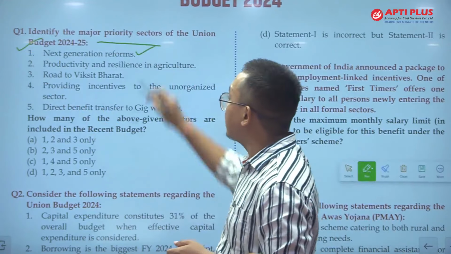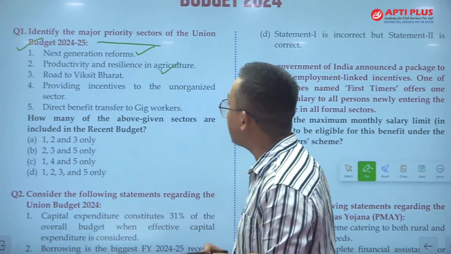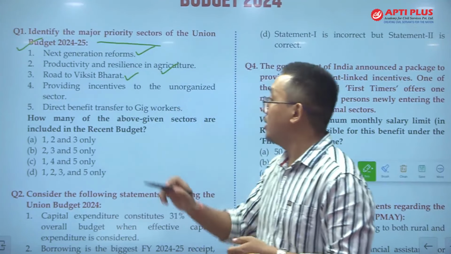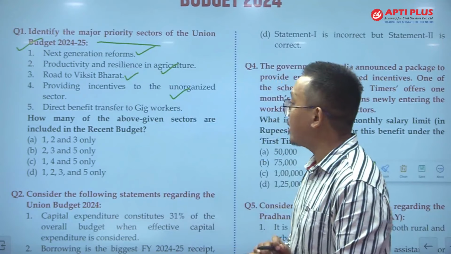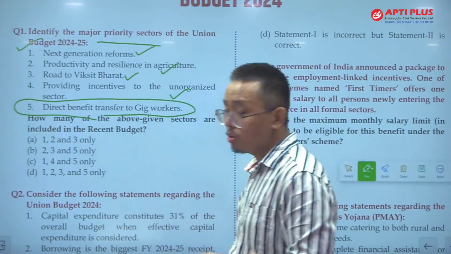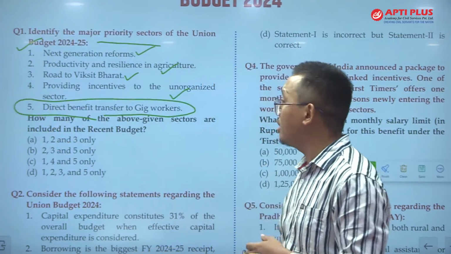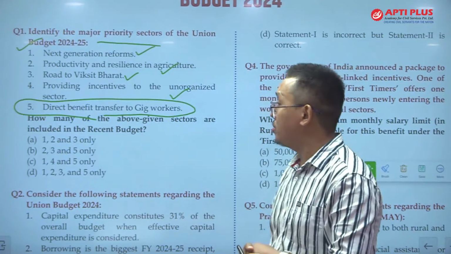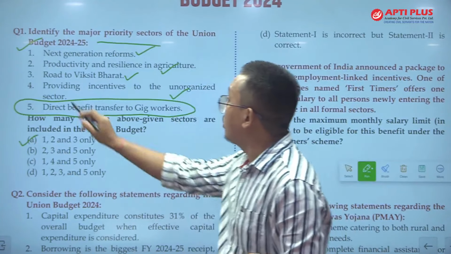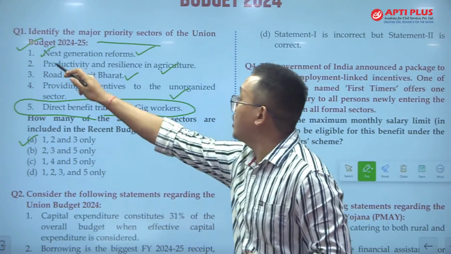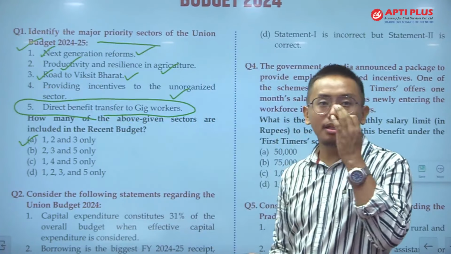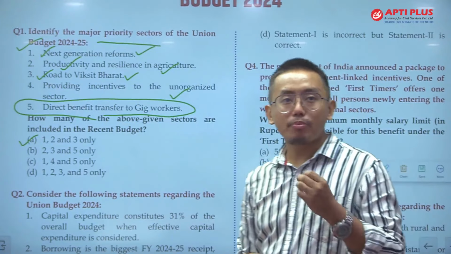The first one is next generation reform. Second is productivity and resilience in agriculture. Third is road to Viksit Bharat. Fourth is providing incentives to the unorganized sector. Fifth is direct benefit transfer to gig workers, ठीक है. So which of these are the major priority sectors of the budget? And the answer is 3, ठीक है. So next generation reforms, productivity and resilience in agriculture, and road to Viksit Bharat. These are the three important priority sectors.